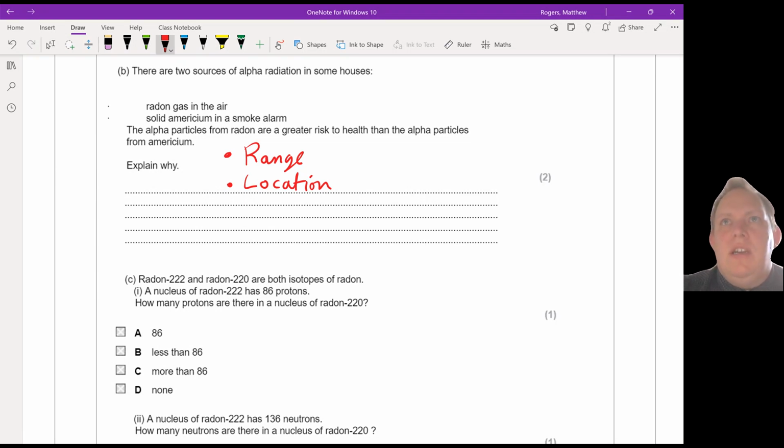The third point that we might put in, which is similar to the second, is the idea that radon can be inhaled, whereas the americium is never going to be inhaled by a person. It's only ever going to stay outside their body, where it's much less dangerous.